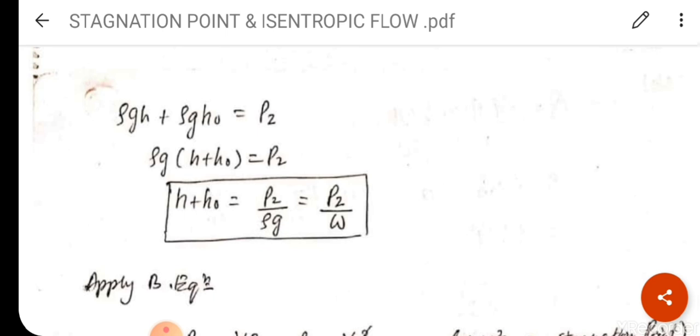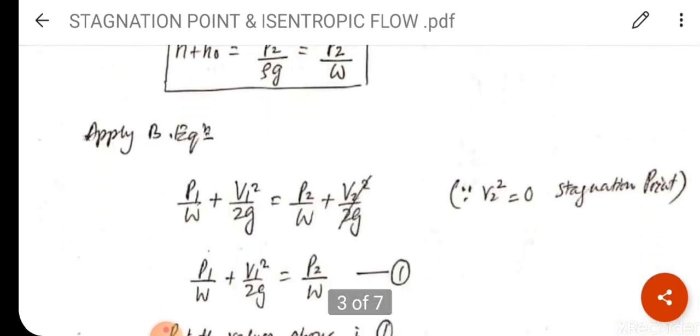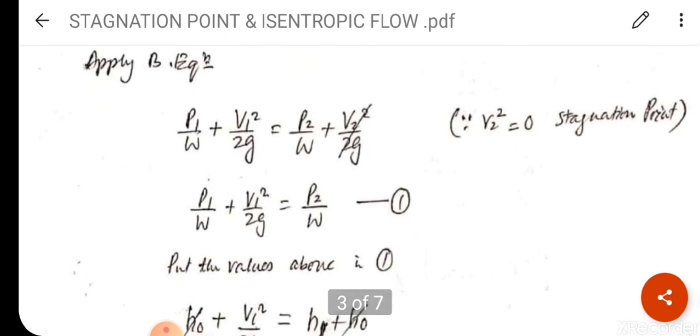This will be equal to P2, meaning due to the stagnation point, fluid is pushed up in the pitot tube. So finally we get the equation, after taking rho g common, H plus HO is equal to P2 upon rho g, or P2 upon W. Apply Bernoulli's equation between point 1 and point 2, that is the stagnation point.